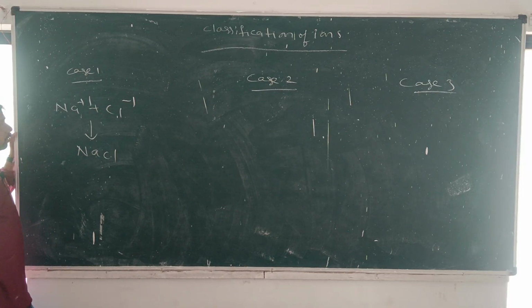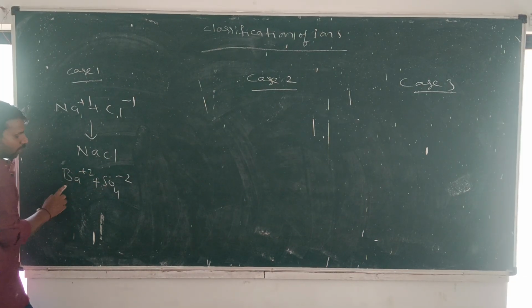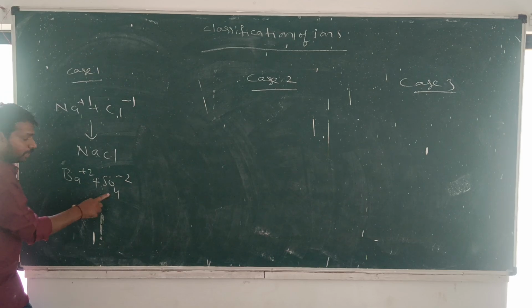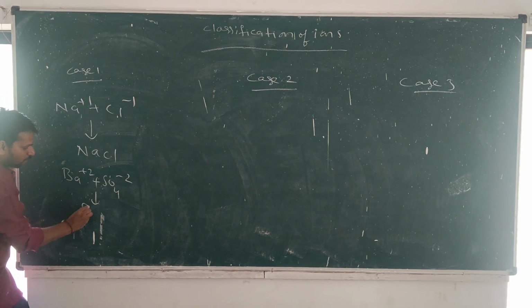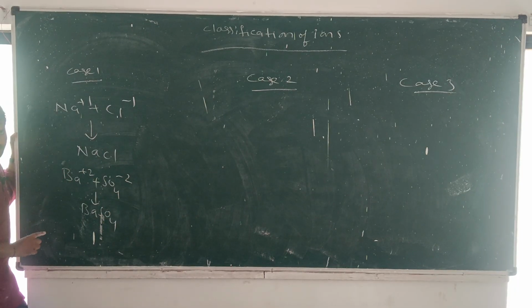Suppose I am writing Ba plus 2 and SO4 minus 2. This is barium and this is sulfate, so plus 2 and minus 2 are the charges. We can cancel them and write BaSO4 as usual. If both charges are equal, we need not crisscross.